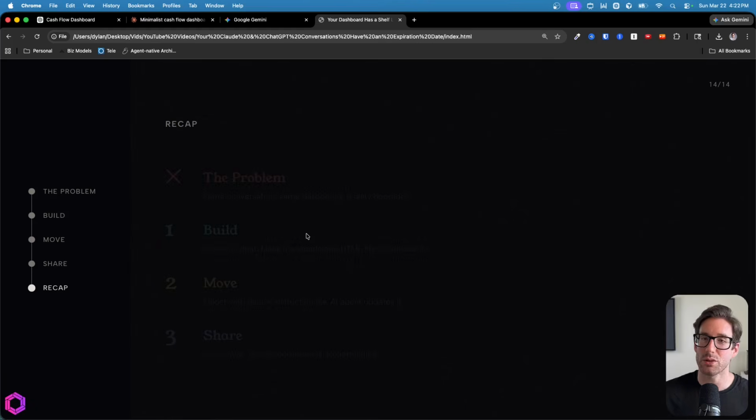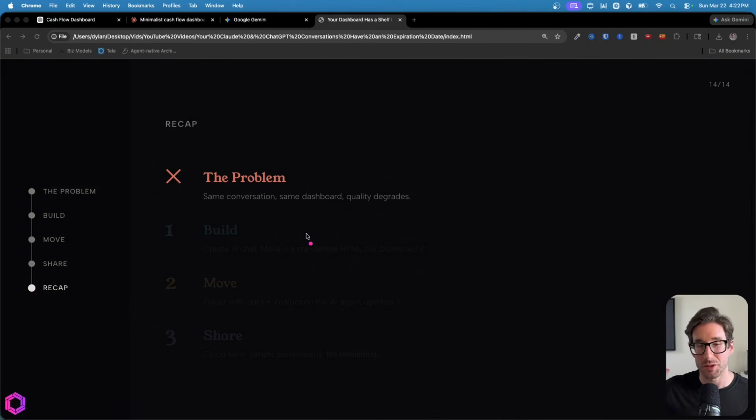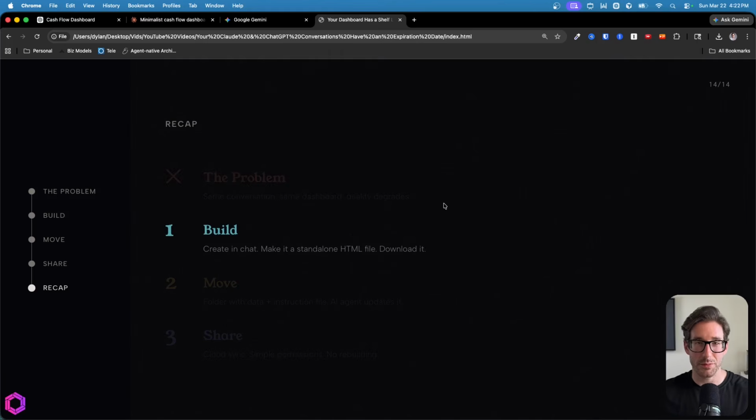So now, as a quick recap, the key problem that we're trying to avoid here is having an ongoing conversation with an AI in a single thread, which almost always happens inside of the web interface for ChatGPT and Claude when users are building out this specific scenario. And by doing that, the quality degrades over time as the AI tries to update that dashboard with new data sets because its memory gets filled up and it forgets your specific instructions. But luckily, there are 3 simple steps we can take to fix this.